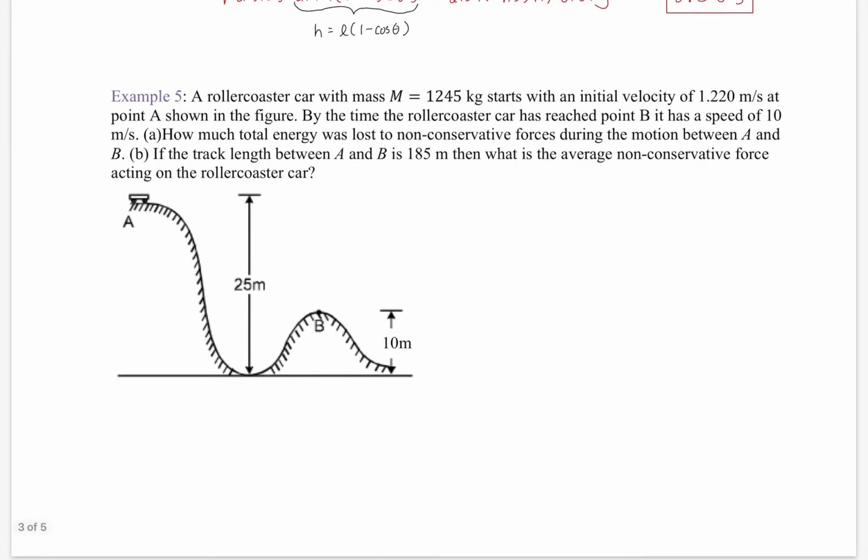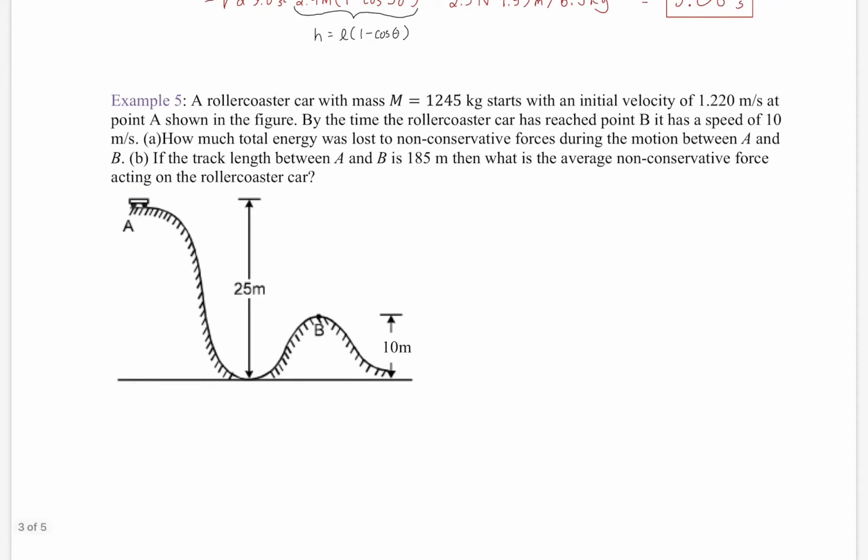All right, let's do another one. A roller coaster with a mass of 1,245 kilograms starts with an initial velocity at point A of 1.22 meters per second. It's going to then go down, pick up speed, then go back up to that point. But we find that the speed at point B is only 10 meters per second.